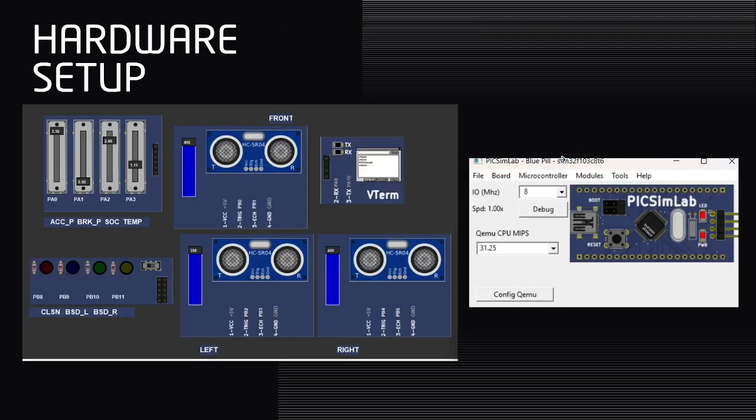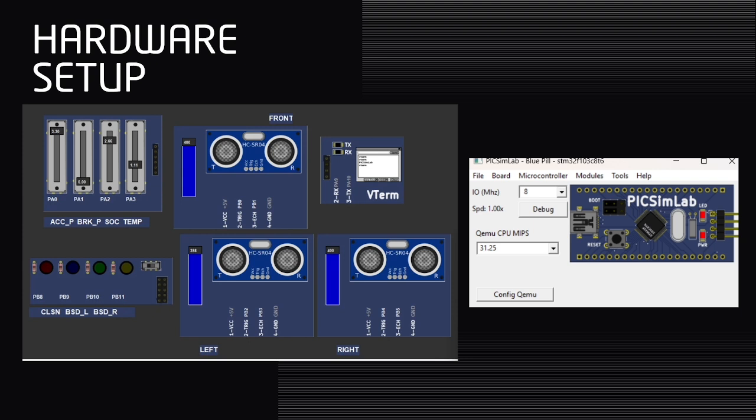This slide shows the hardware simulation setup used for my project. Since the internship is simulation based, I use PixSimLab, which provides a virtual STM32 hardware environment. The central controller of the system is the STM32F103C8, commonly known as the Blue Pill.